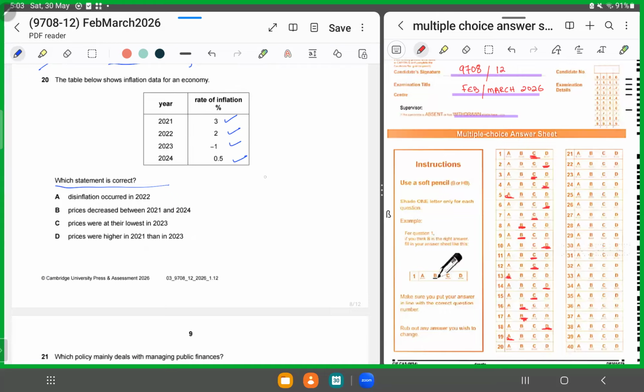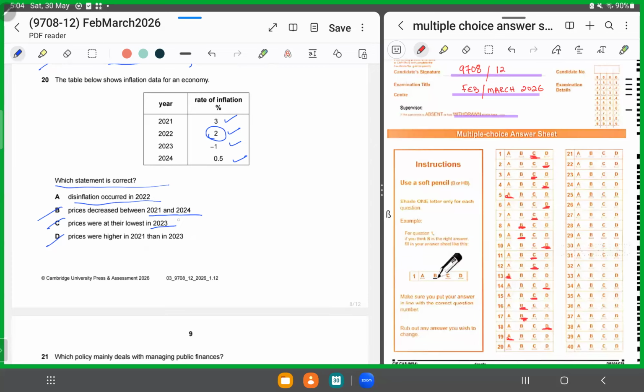So what could we say? It's not B, it's not C, it's not D, right? Because even though the rate was falling, prices were still rising at a slower pace than before, right? So this means we could say that disinflation occurred in 22. The rate of inflation fell in 2022 from 3 to 2, right? Prices decreased between 21 and 22. Prices were still rising, so it's not B. Prices were at their lowest in 23.